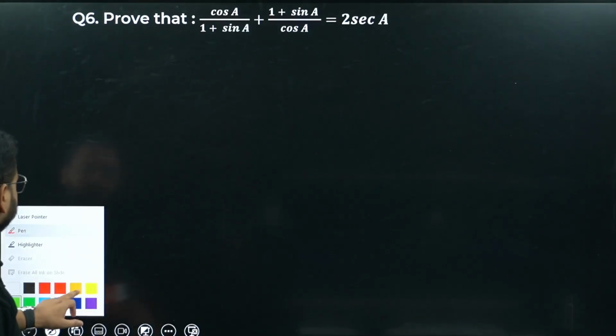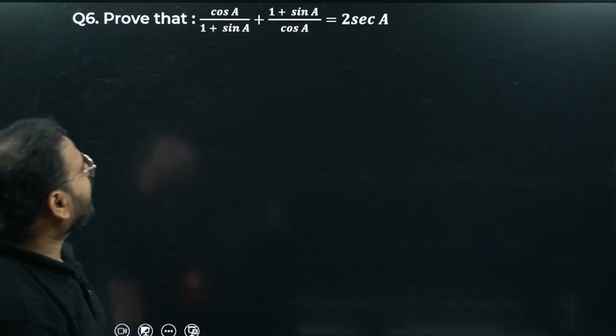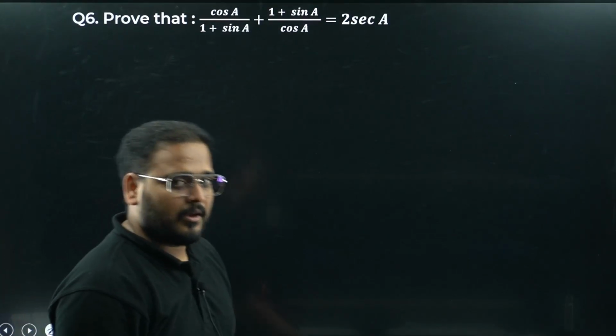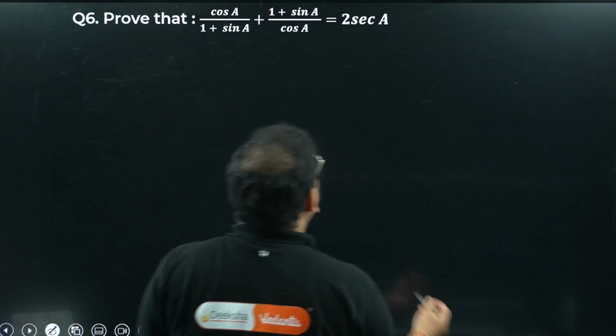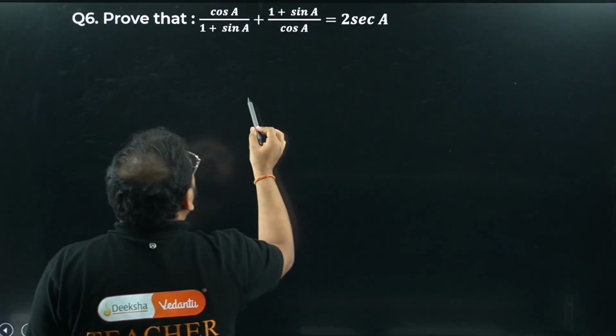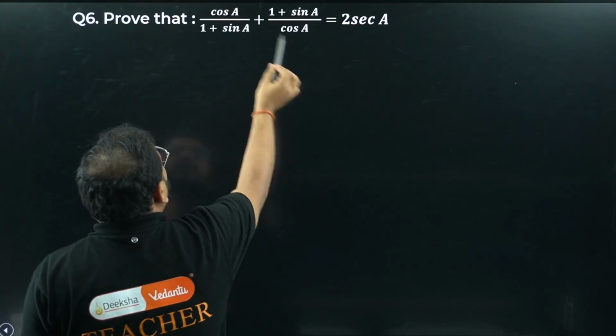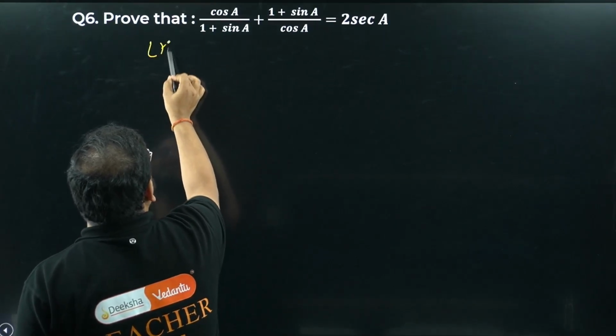Moving on to question number 6. Have a look. Prove that cos A upon 1 plus sine A plus 1 plus sine A upon cos A equals 2 sec A. Good question. Please check. What can you do, sir? Take LCM, bacha. I will only talk about the LHS side, so I'll take only LHS.